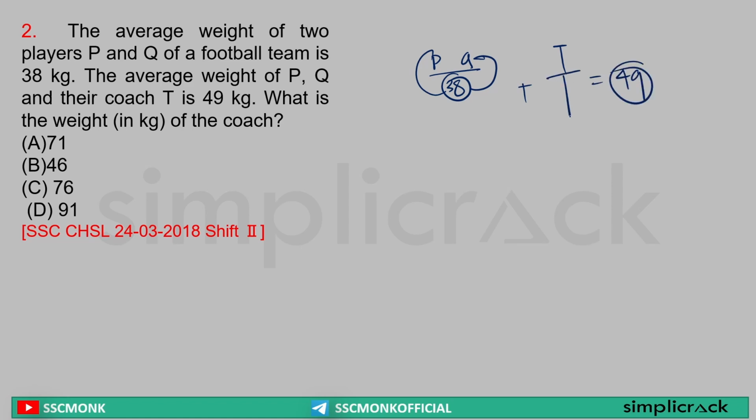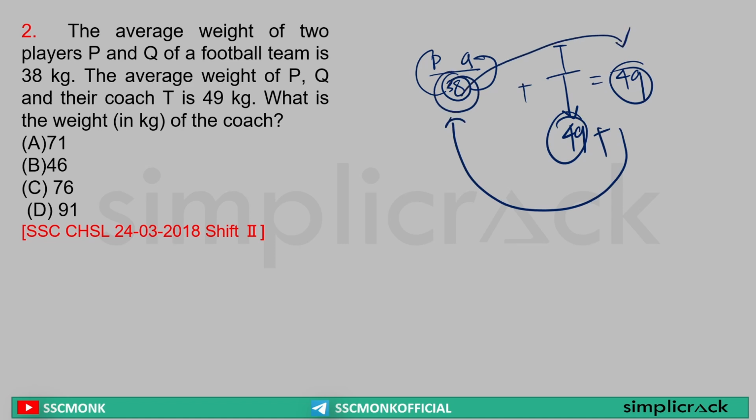That means T's weight is 49 plus he brought something extra, so that this average also got increased to 49. Yes or no? So what is the difference? The difference is 49 minus 38, which is equal to 11, and this 11 kg is increased in P and Q. That means twice, which is equal to 22 kg. So what is T's actual weight? 49 plus 22, which is equal to 71 kg. Option A is the right answer, because whatever T brought with him has been distributed between P and Q.